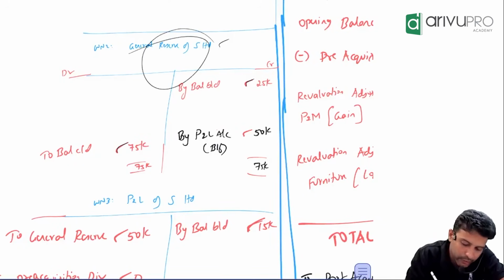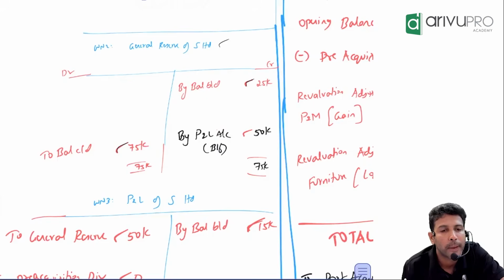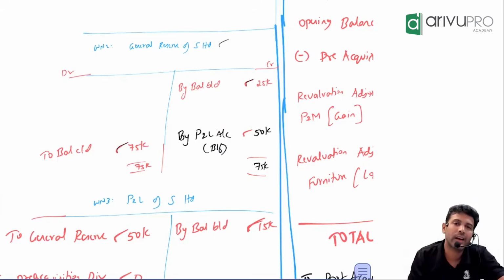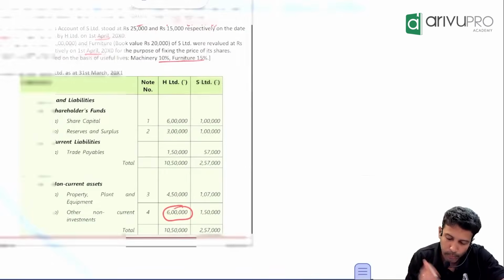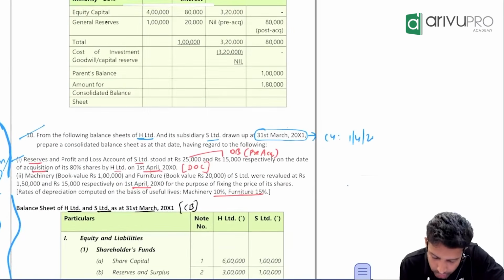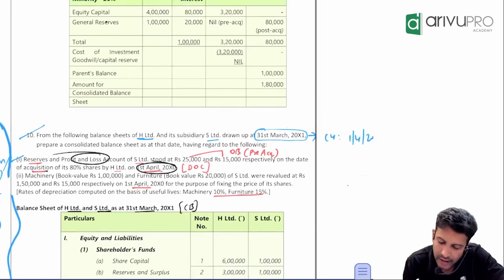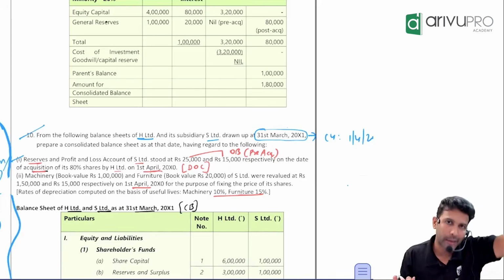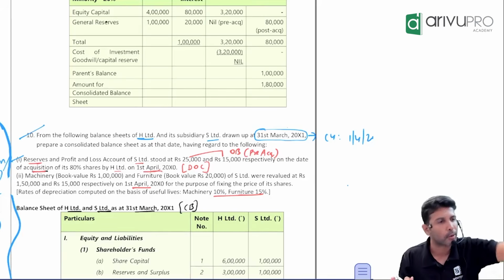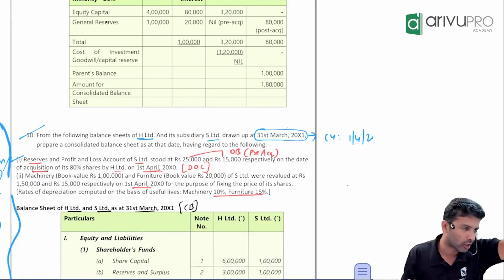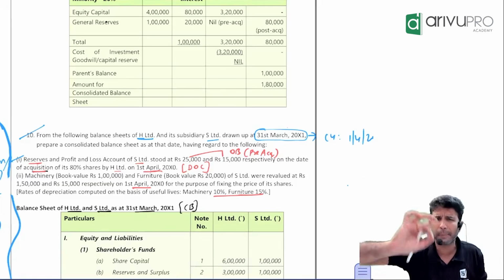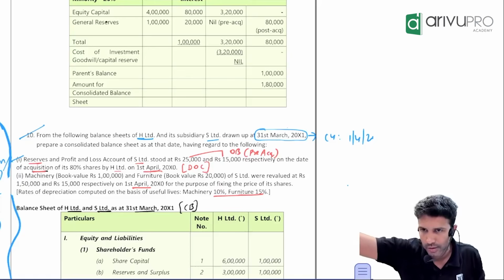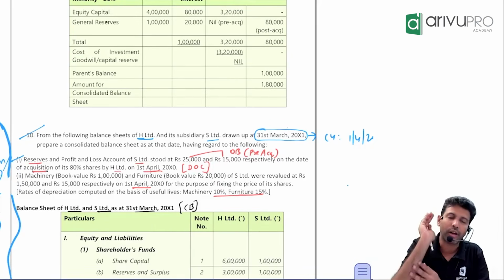Now what we did for general reserve, the same thing we'll have to do for P&L. So working note number 3 is the P&L account of the subsidiary company, which is S Limited. Go back to that adjustment. Do you know P&L's opening balance? On 1st April 20x0, they are saying P&L balance is 15,000. Have they told P&L has a debit balance? If they say P&L balance is 15,000, always assume it is a profit making company. Don't assume that it is loss making. If it is loss making, they will clearly mention that P&L had a debit balance of so and so. If nothing is mentioned, it is always profit.